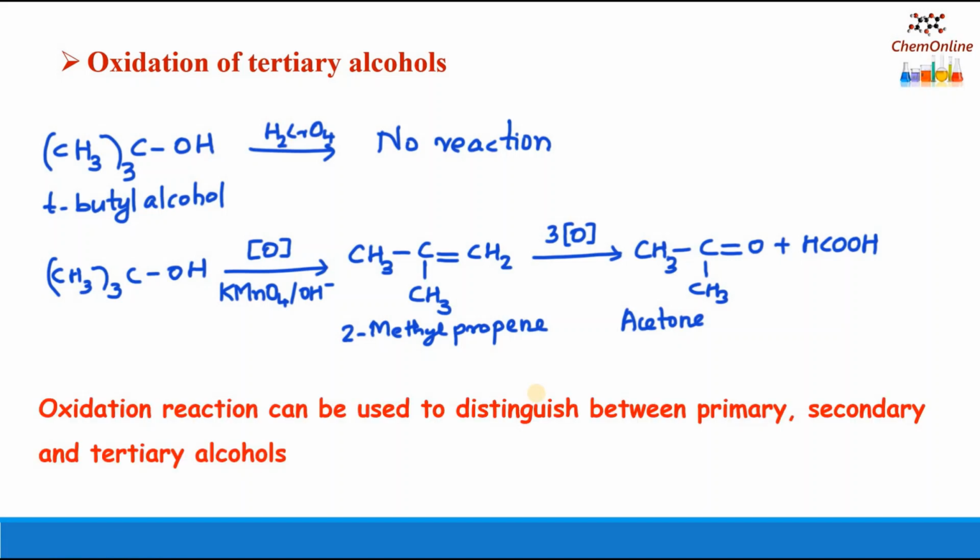So here we have seen that primary, secondary and tertiary alcohols respond differently to various oxidizing agents, yielding different products like aldehydes, ketones, acids, etc. So the oxidation reaction is a very good test to distinguish between primary, secondary and tertiary alcohols.